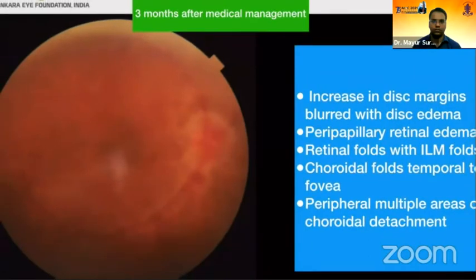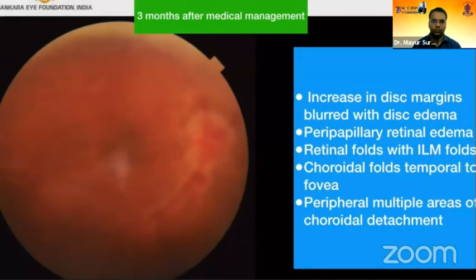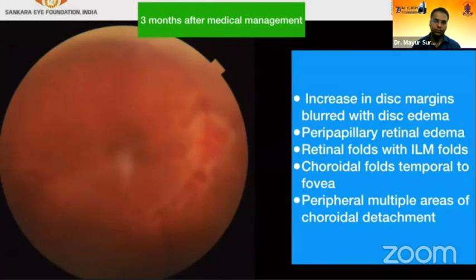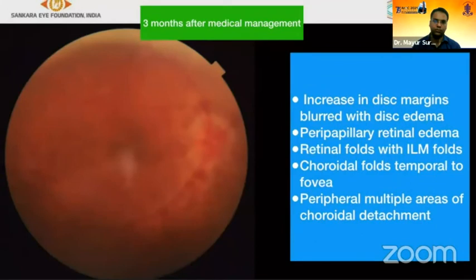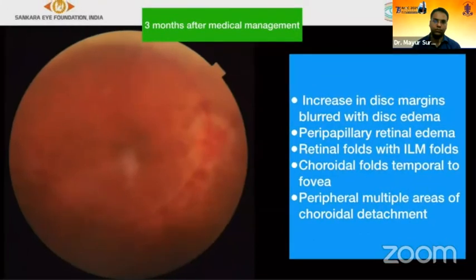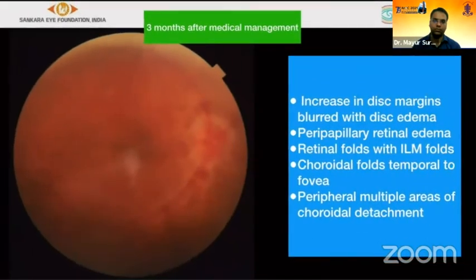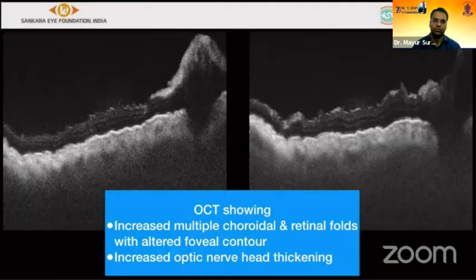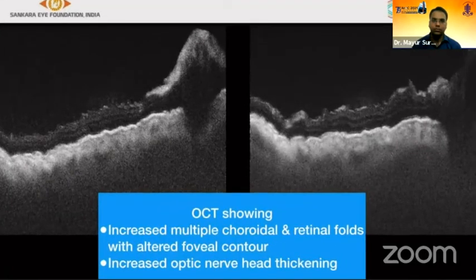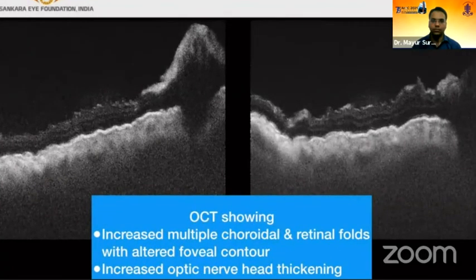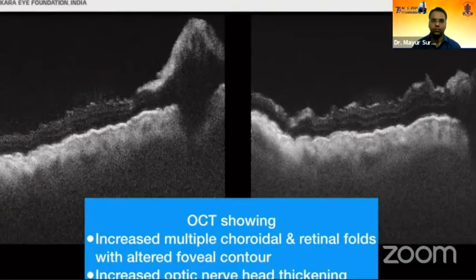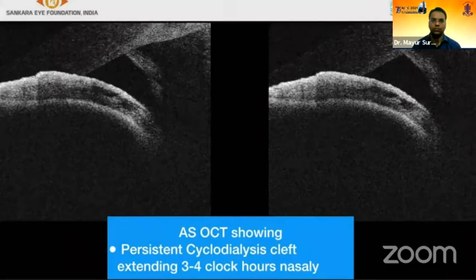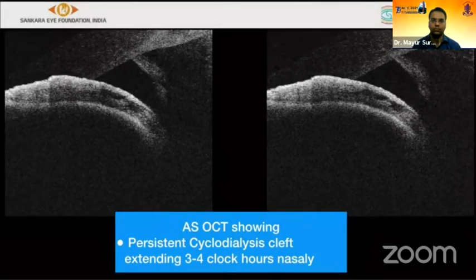The fundus photo looks a little worsened with increased disc margin blurriness with disc edema being increased, and peripapillary retinal edema is also increased with retinal folds and hyaloid folds persisting, and peripheral areas of choroidal detachments are also persisting. The OCT showing increased multiple choroidal and retinal folds with altered foveal contour and increased optic nerve head thickening. The OCT showing a persistent cyclodialysis cleft as noted before.